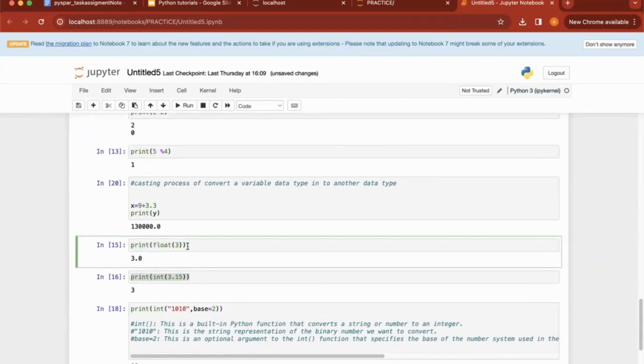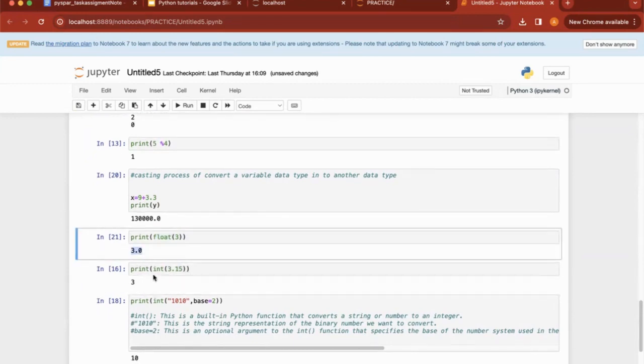Okay. Now I want to make use of the print function. I want to apply float 3. What would be the data type? So obviously this gives 3.0. Now I want to apply print integer 3.15. So the integer value, it will give 3. So actually it is converting one data type into another data type, guys.